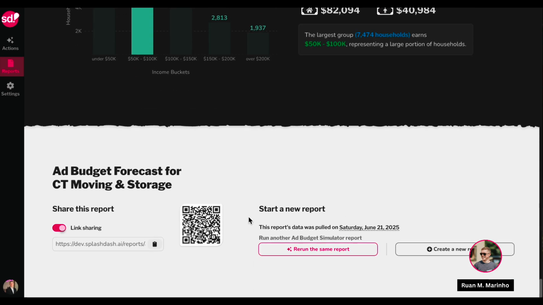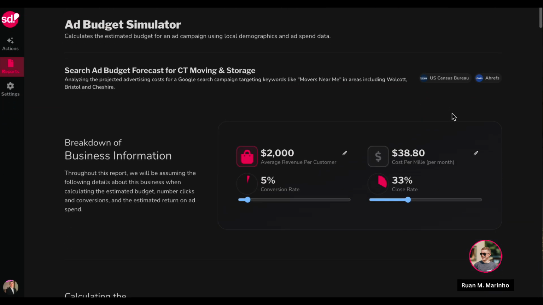And of course, towards the bottom, I can go ahead and share this report, and that's going to allow the customer or our team to see what the ad budget simulation actually is for this report. So again, just a really cool way to visualize information and to share with clients. But before I leave off, I want to show you one more example, and this will really give you the gist of how flexible SplashDash's platform can be.